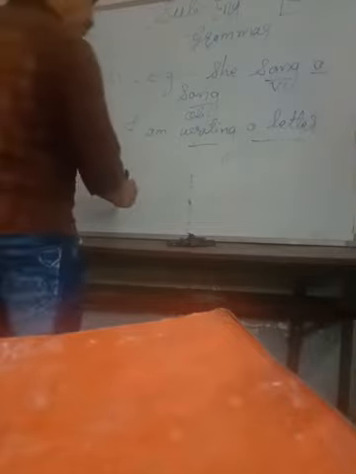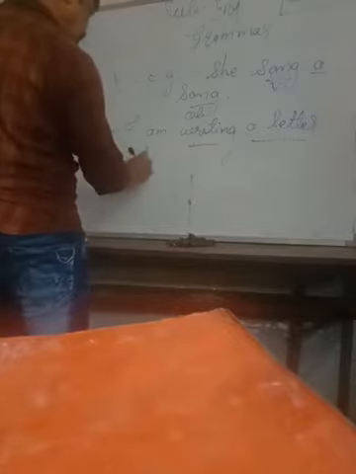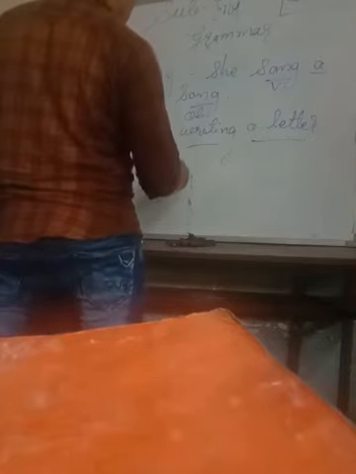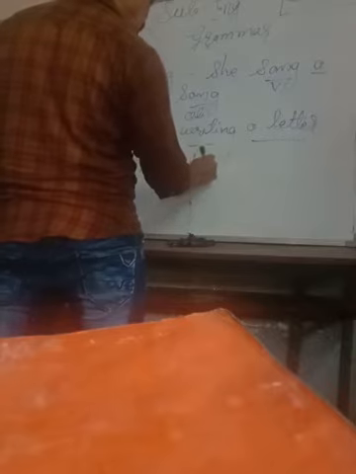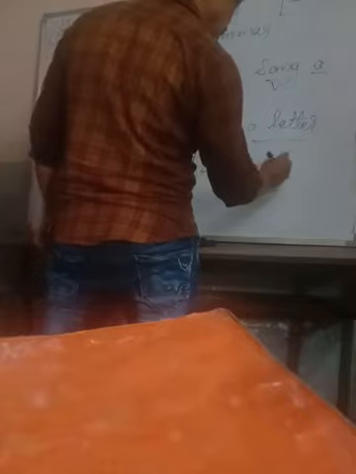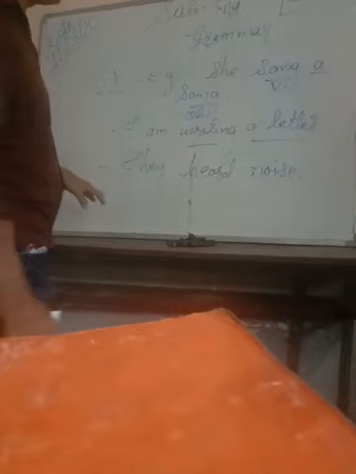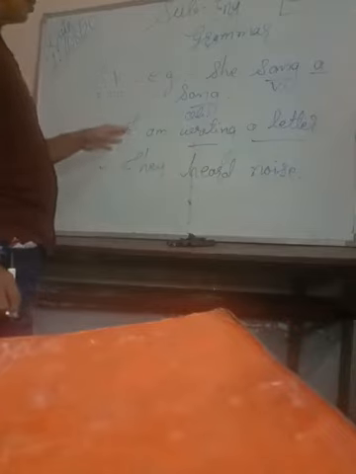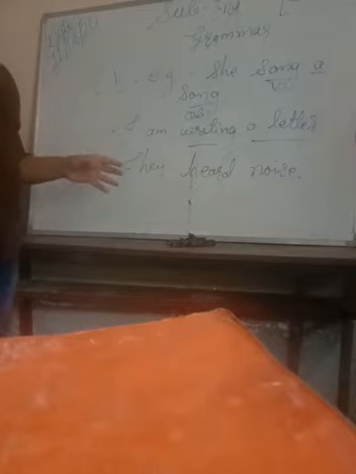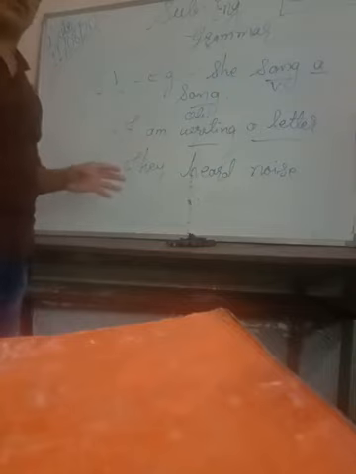Another one. They heard noise. Now look here. Heard is a verb and noise is an object. So you could understand now these types of verbs which take an object with them, and such verbs are called